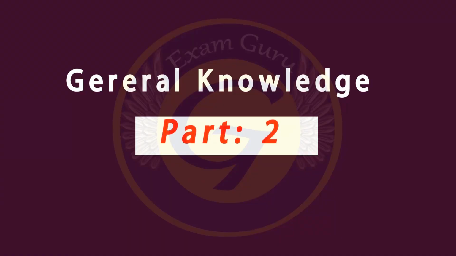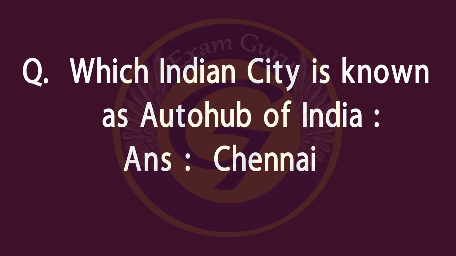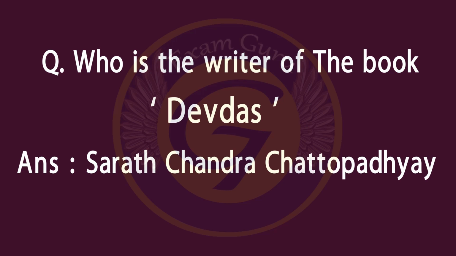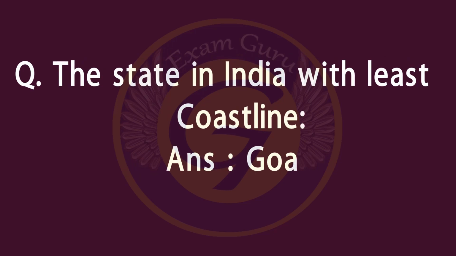Hi viewers, today we are going to learn general knowledge questions for competitive exams. Which Indian city is known as Auto Hub of India? Chennai. The blood group which is called universal recipient. AB group. Who is the writer of the book Devadas? Sarat Chandra Chattopadhyay.